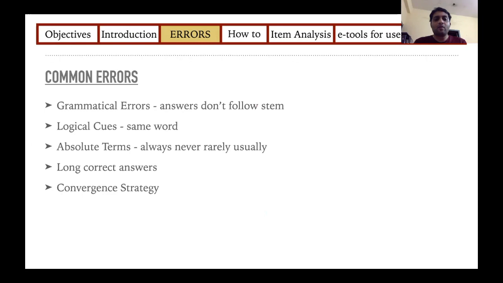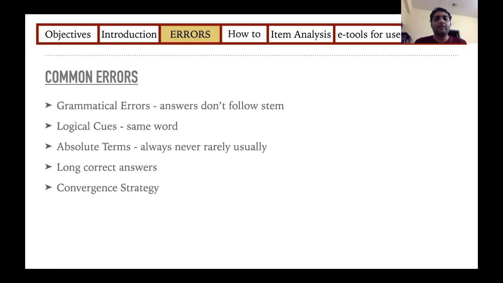And some of us have this habit of giving long answers as the correct answer, whereas for the rest, we give any option that we can think of and they're usually short. So students end up guessing that if out of the four, three of them are short one word and only one is a long answer, the longest one is correct, and usually it is true.